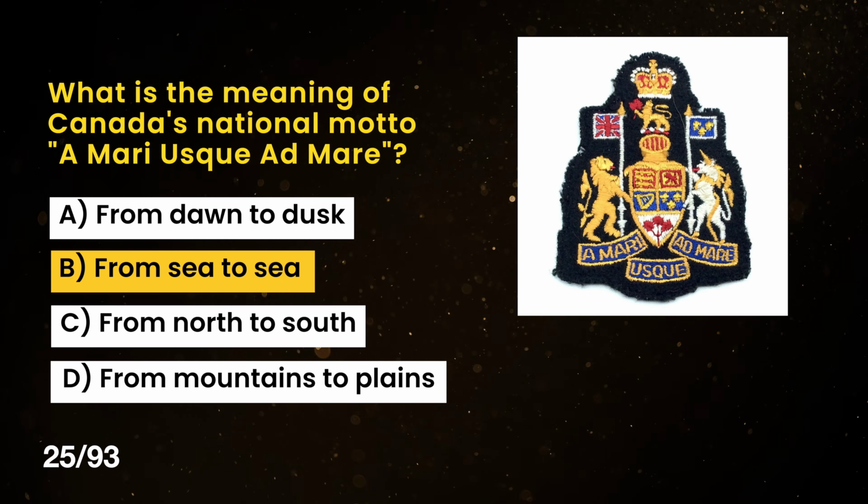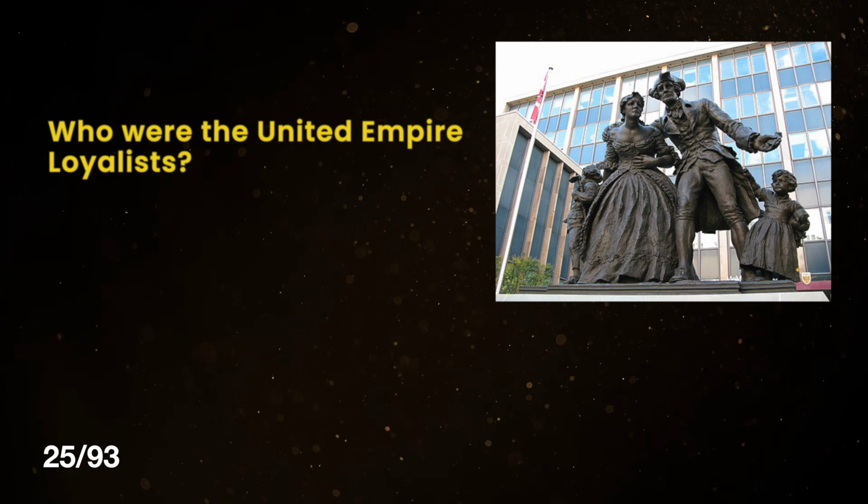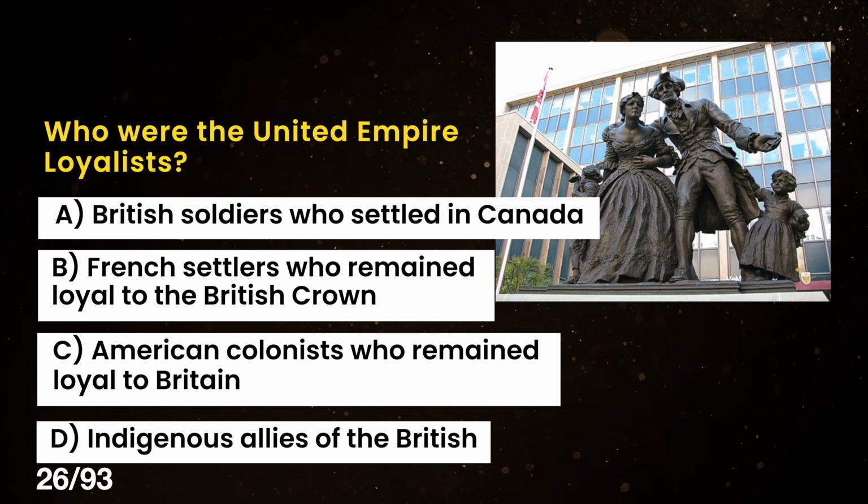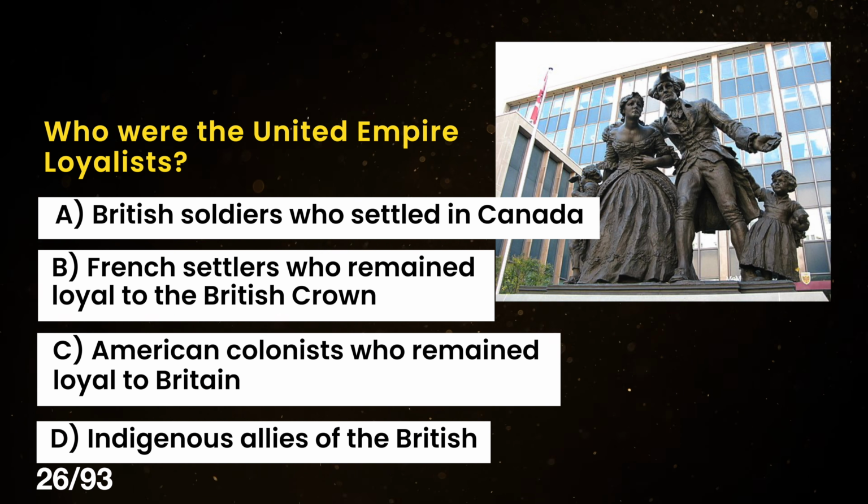The correct answer is B. From sea to sea. Who were the United Empire Loyalists? A. British soldiers who settled in Canada, B. French settlers who remained loyal to the British Crown, C. American colonists who remained loyal to Britain during the American Revolution, D. Indigenous allies of the British.